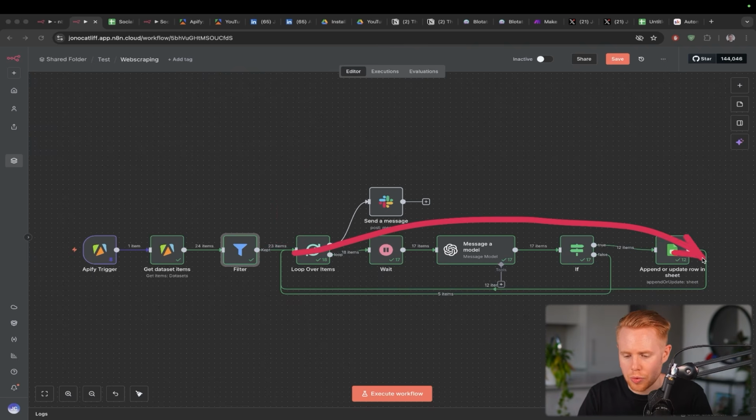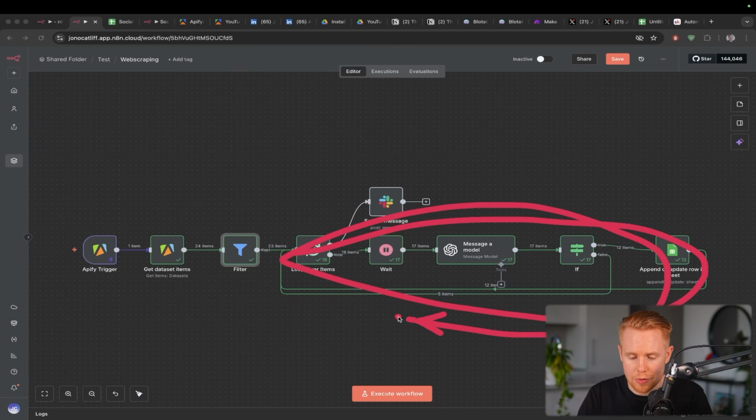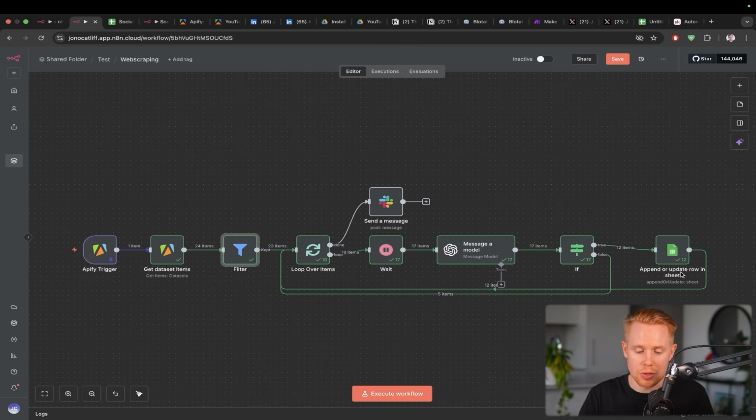The next step is this loop function here. So what we're doing is we're going through each one of those 24 YouTube videos one at a time. The reason we're doing it that way is because we want to make sure we don't hit any errors running this workflow. These applications here have limits. You can only request or do things in them a certain amount of times in a given time interval. For Google Sheets, you can only send 300 requests in 1 minute. So if you were to web scrape 400 things from Apify here and then send them into Google Sheets at the same time, you'd run into an error and then you'd have to restart again.